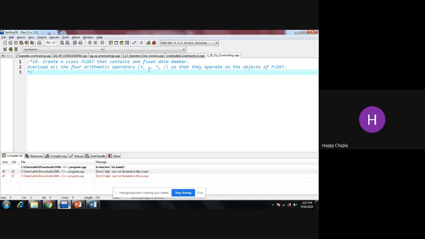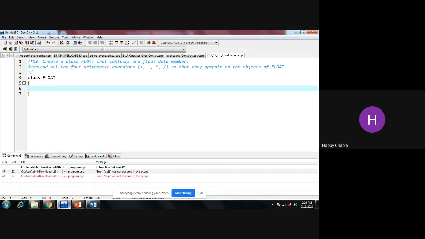The concept is that we need to overload our operators plus, minus, multiply and divide, right? So they operate on the objects of float. Float means my class name. So first my class name is float. Now I have one number with me, that is, you can say number one or number two. Now what are we going to do over here?